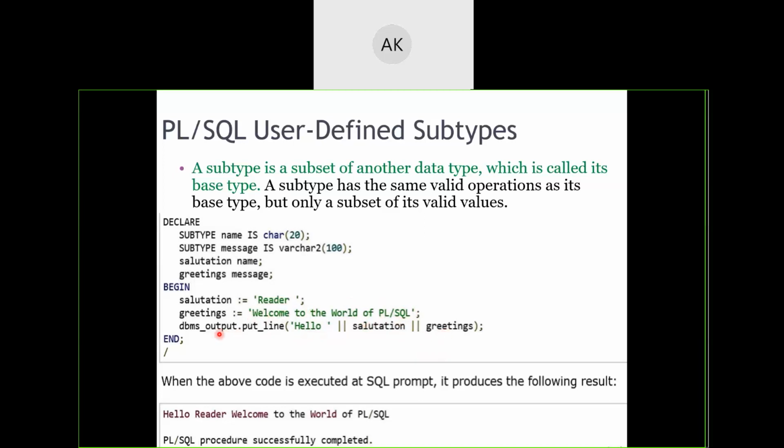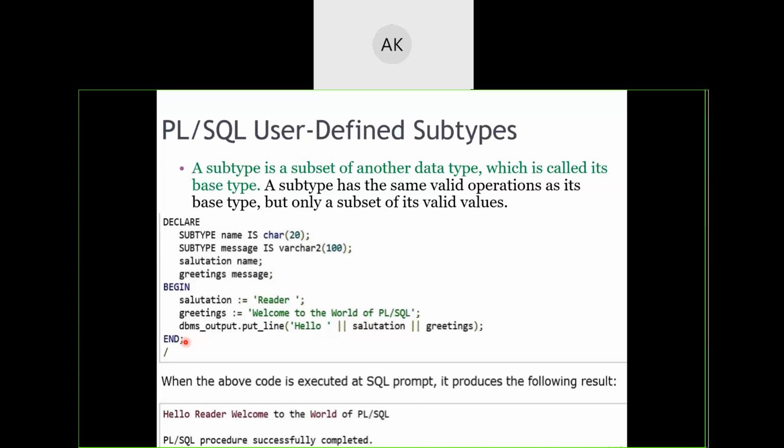This syntax you need to remember. Again, I'm telling, put_line is a predefined function, just like your printf, which is present inside a package called dbms_output. That's why we have written dbms_output.put_line. And then instead of the plus symbol as in Java, we have here the pipe symbol. Two pipe symbols, without any space, will represent the concatenation operator.